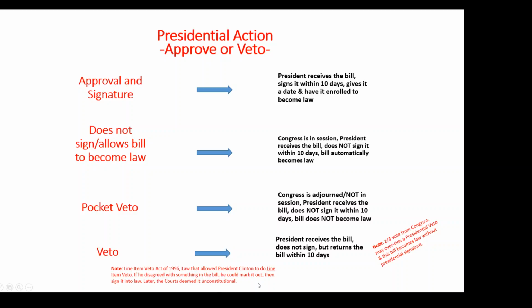So these are the four choices for the presidential action once he receives a bill: to approve or veto or just allow it to become law.